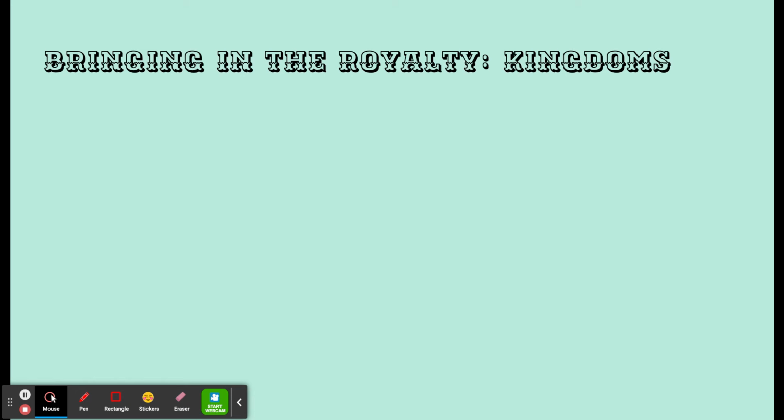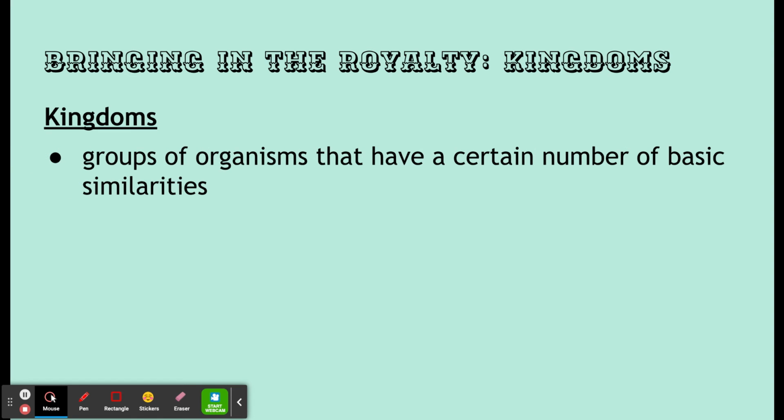We are going to continue our discussion on classification and how living things are organized. We are going to start discussing the hierarchy of how living things are classified, from a large group to a more specific group. So let's talk about bringing in the royalty and talk about kingdoms. What are kingdoms? Kingdoms are groups of organisms that have a certain number of basic similarities.